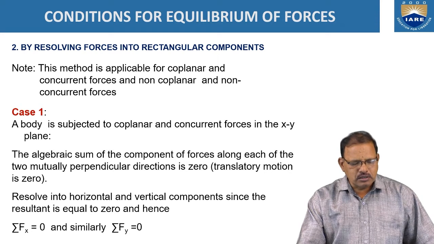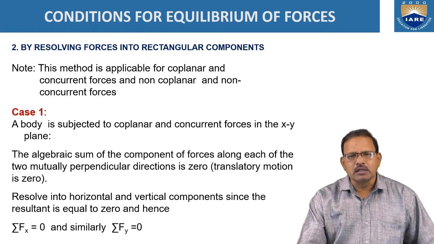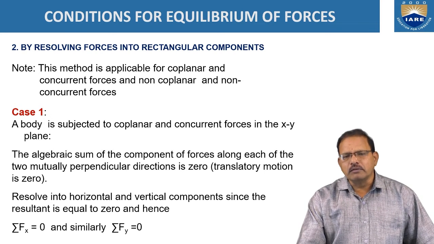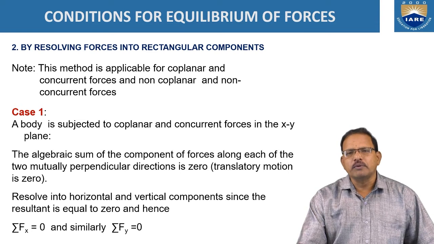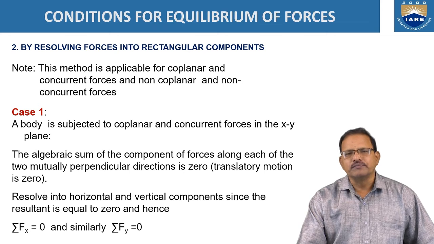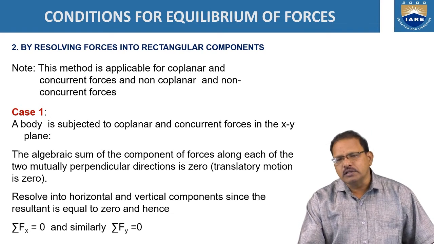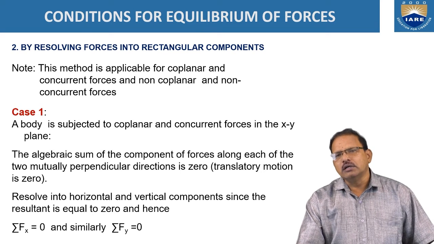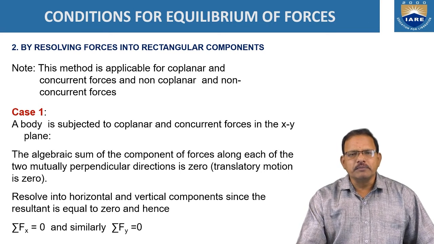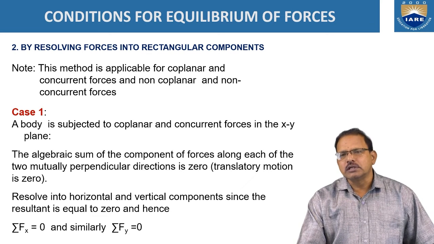Similarly, take the sum of all the components of forces acting along the y direction. If the sum is equal to 0, then the vertical component of the resultant force is equal to 0. Or in other words, sigma Fx is equal to 0 and sigma Fy is also equal to 0. Then the body is said to be in equilibrium position. This condition is applicable when the forces are coplanar and concurrent.